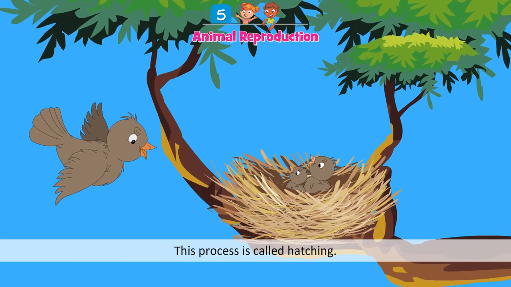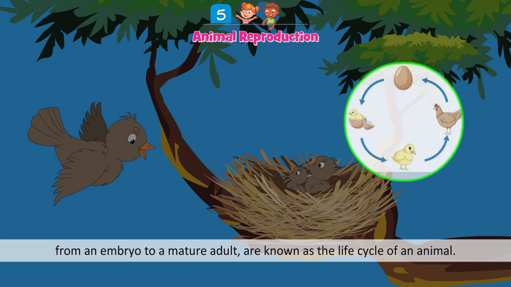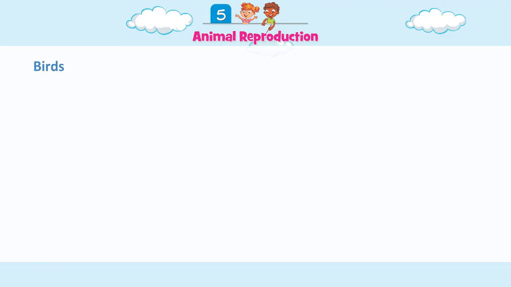This process is called hatching. The chick then finally grows into an adult. The stages of development from an embryo to a mature adult are known as the life cycle of an animal.